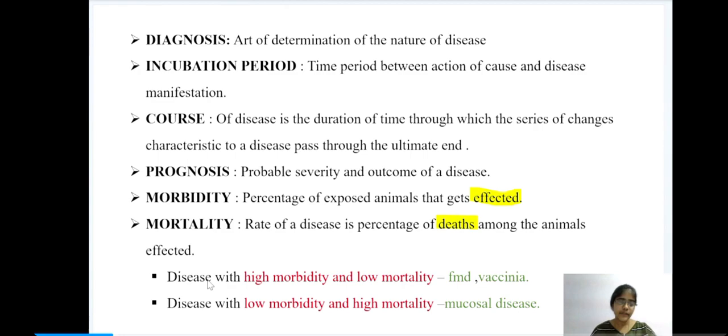So here again we have two important points. Diseases with high morbidity and low mortality. Low mortality means low death rate. High morbidity means many animals are affected. They are FMD and vaccinia. Next, diseases with low morbidity and high mortality. Mucosal disease.